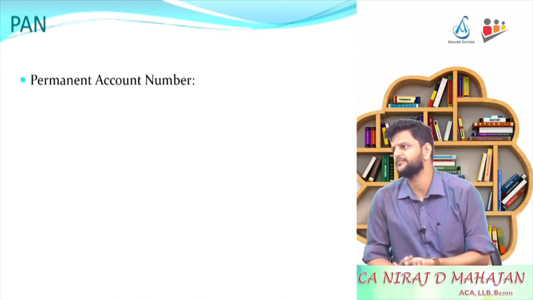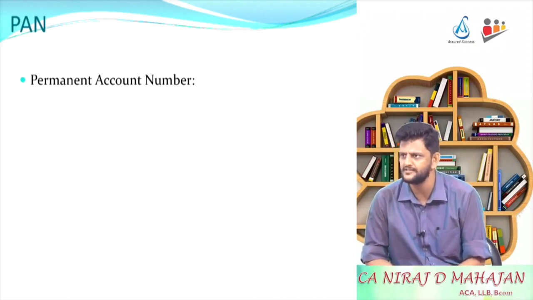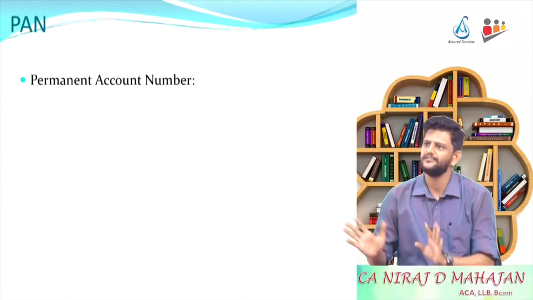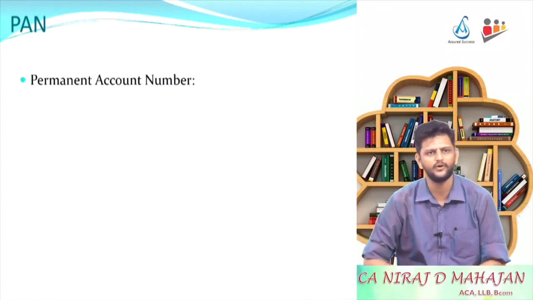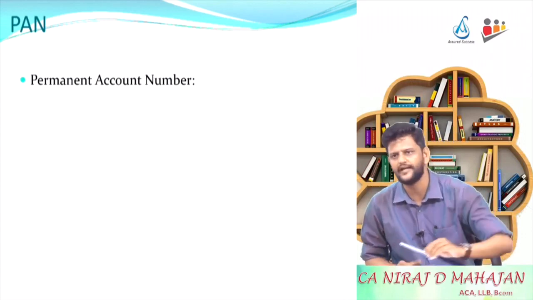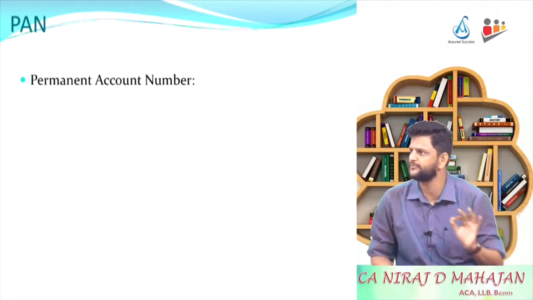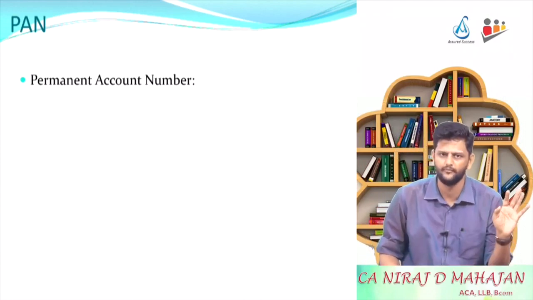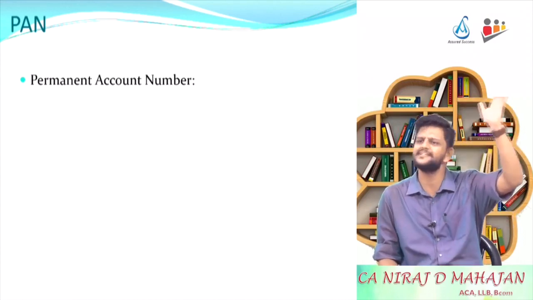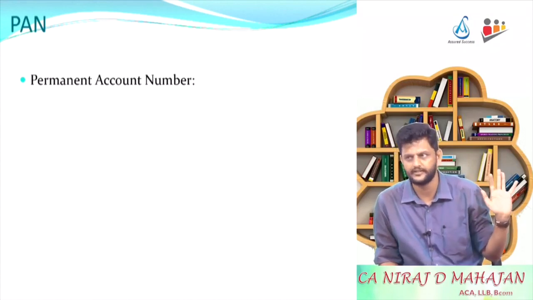So it is obviously a number, just like your Aadhaar number. Yes? Just like your roll number in college and classes. The first word is important. It is permanent. It sticks. It is with you. It is your number, heart and soul, for the rest of your life. Till whatever time you are using that PAN, that number is not changing. Keep this in mind. You cannot change the number until you die. Whenever you die, that number becomes inactive, but that number is not changing. Are you following this? Yes?